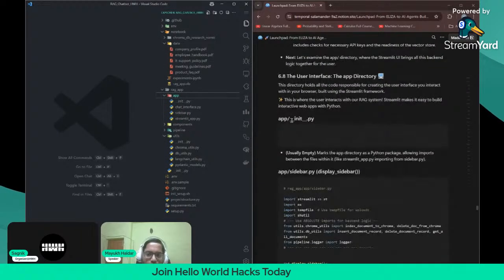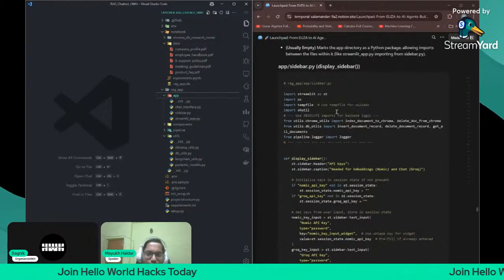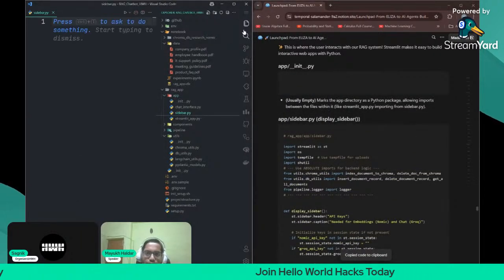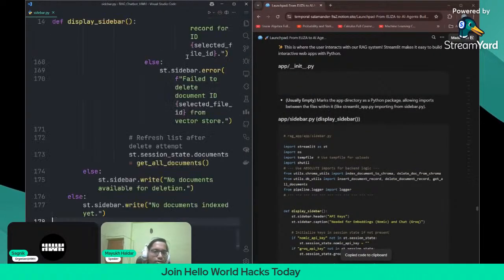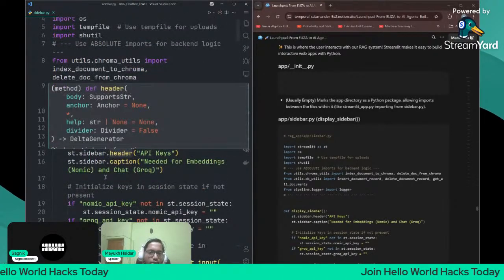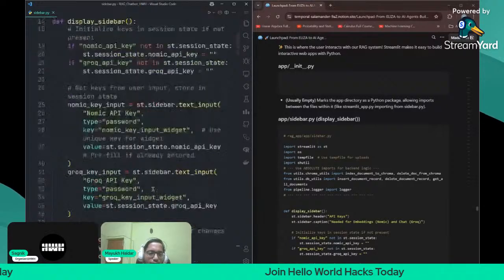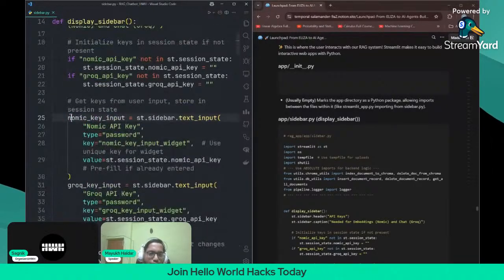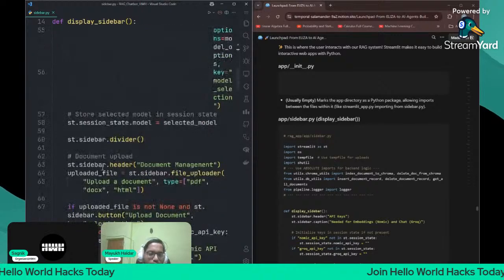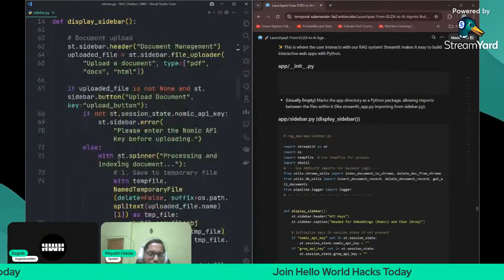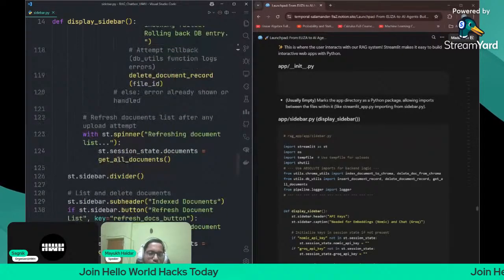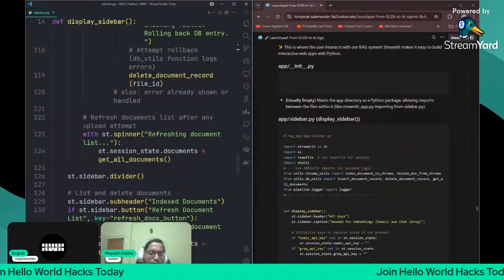The sidebar is the first one. Let us click on sidebar.py. We have to create the sidebar. Just let me create it once. This is nothing but the helper function to create the sidebar of the streamlit tab. You can just look at it once. It's very simple. It is used for getting the nomic API key and groq API key, then it will give the session ID, and then insert document, delete document. Everything is there. Once I show you the interface, you will try to integrate it with this code.